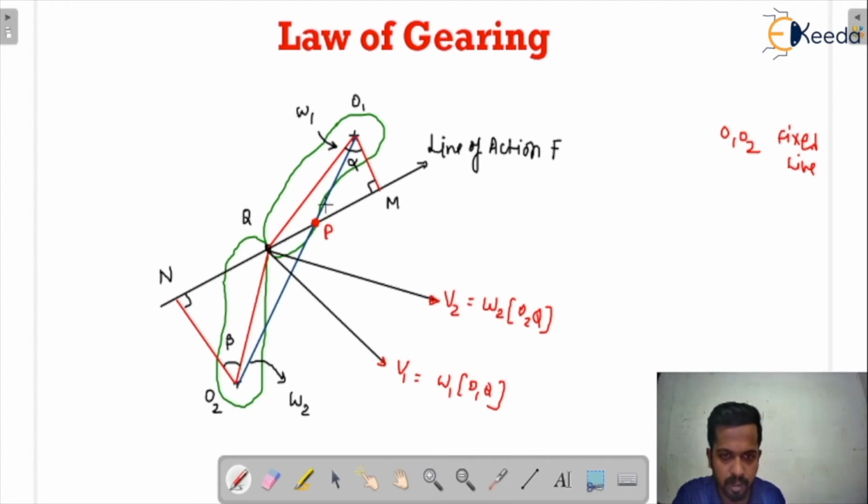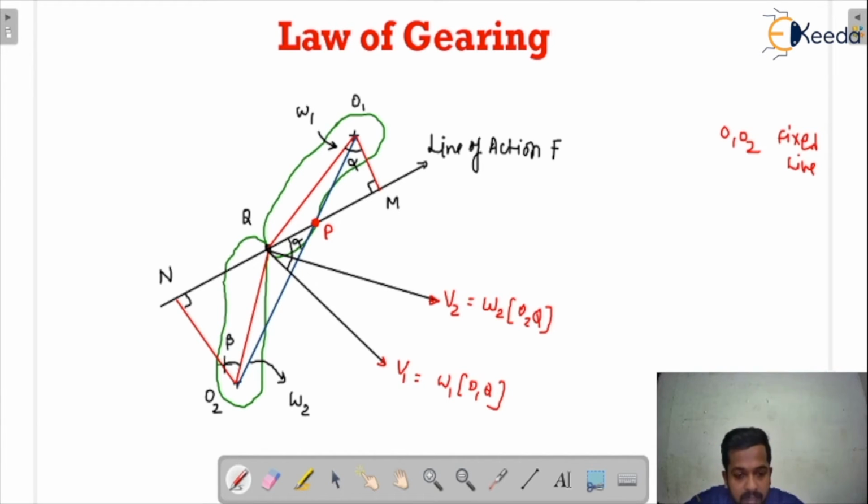Sorry, this is alpha. See, this angle is alpha, okay, and this is 90 degree. So that means this is basically 90 minus alpha. Yes or no? If this is 90 minus alpha, and we all know that the line of action of V1 is perpendicular to O1Q, that means if this is completely 90 and this is 90 minus alpha, so I can write this angle as alpha. Yes or no? This angle will be considered as alpha.